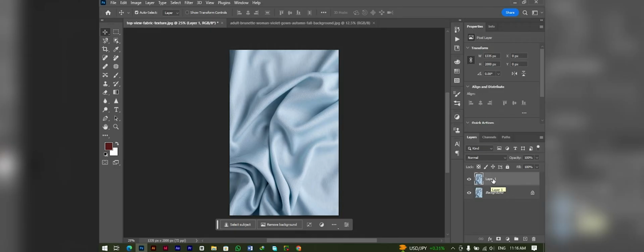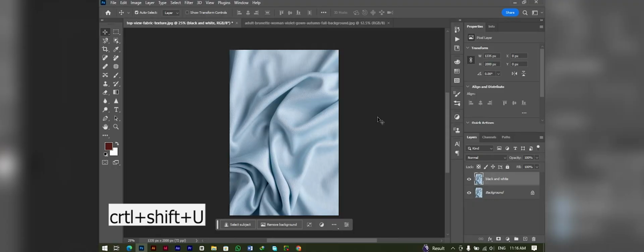Double click on that text to rename this layer. I will name it black and white because we have to desaturate this layer before applying the mockup. For this purpose, you have to hit Control or Command plus Shift plus U, and here we have our black and white layer. You can also increase or decrease the contrast as per your image.